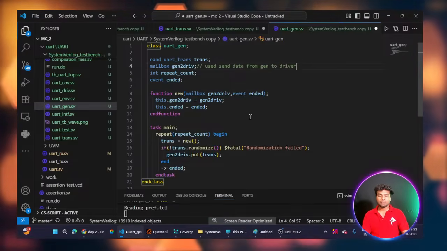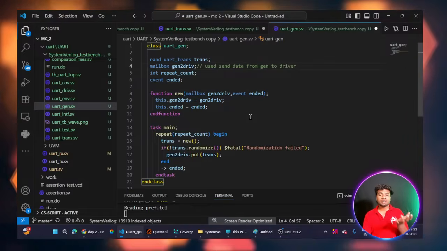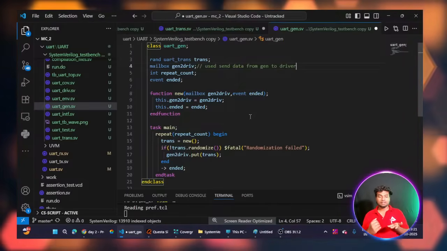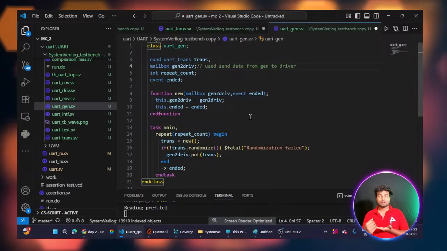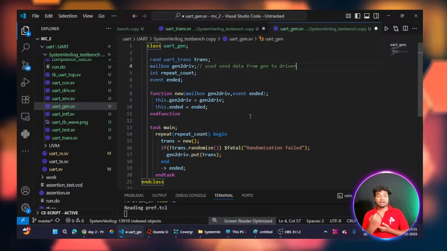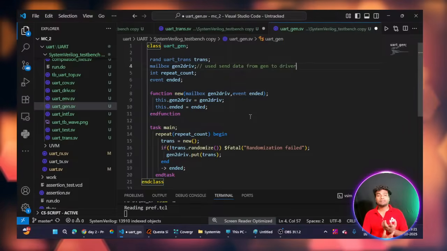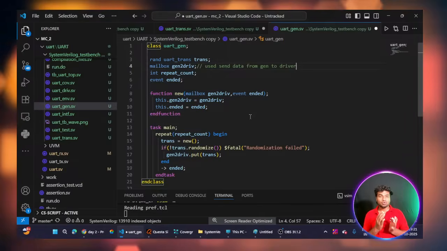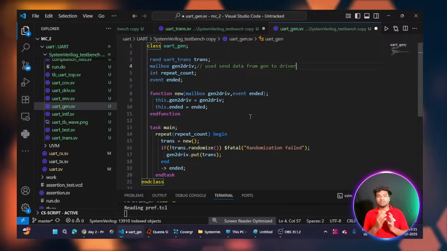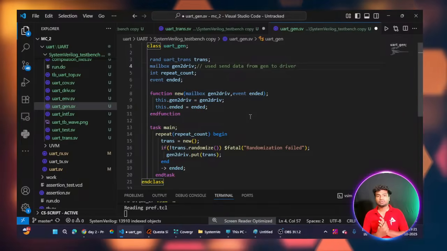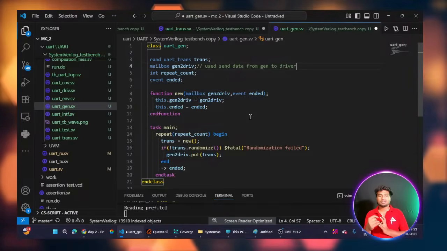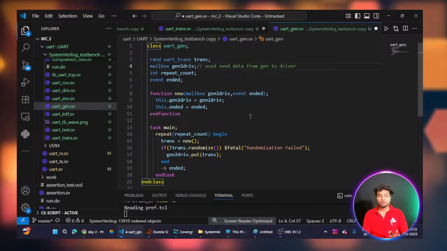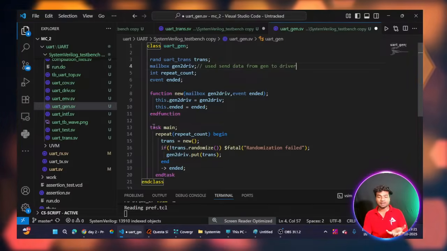Here I am doing the randomization process. Why? Because in the transaction class I have the input and output signals. So in the generator class, I am going to randomize the transaction class. I can randomize only the input data, I can't randomize the output signals. We can do randomization only for inputs. If you randomize the output, it is logically wrong. So you have to randomize the input signals. So I'm going to randomize the input signals inside my generator class.